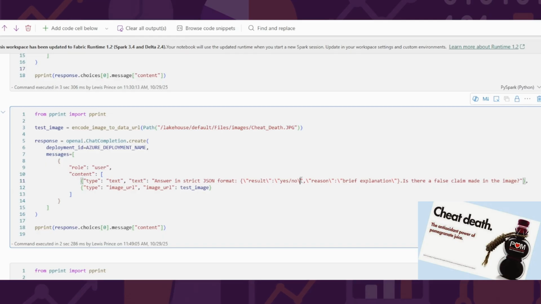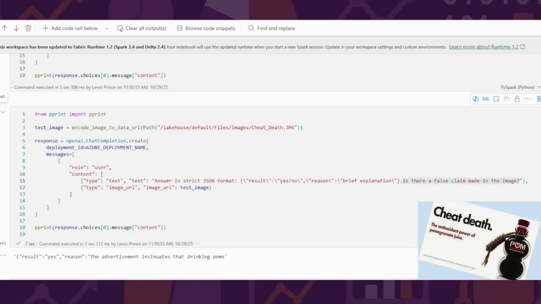We're asking it to give us a result of a yes or a no, as well as the reason in a brief explanation. Now, in the settings for the system, I have truncated this brief explanation to just a few characters, just because it's for demo purposes. So we're asking the question, is there a false claim made in the image? So let's give that a run.